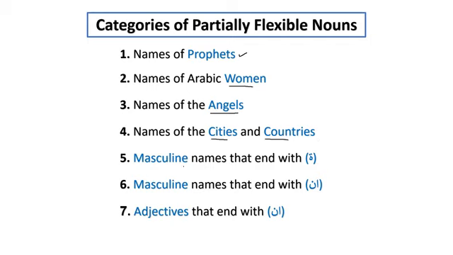Similarly, we have learned that the masculine names that end with ta marbuta, like Hamzatu, Talhatu, Usamatu, do not accept tanween. And we have also learned that the masculine names that end with alif noon do not accept tanween, like Imranu, Uthmanu, and Sulaimanu. And today we have learned that the adjectives that end with alif noon do not accept tanween.